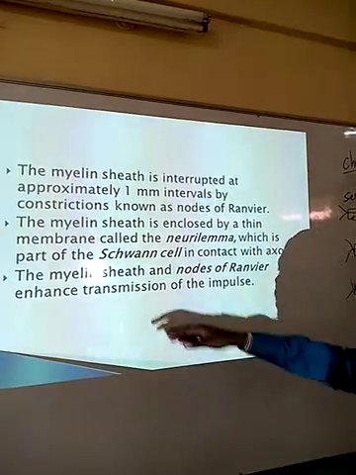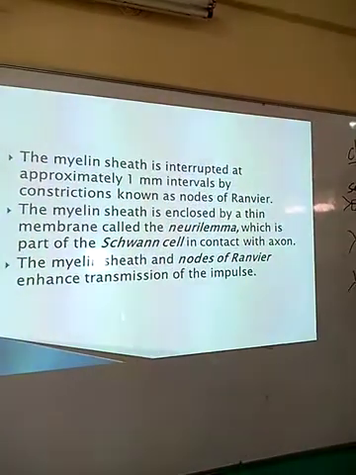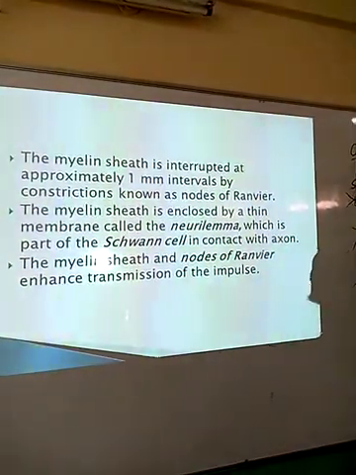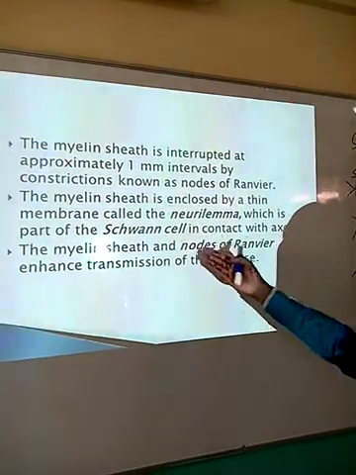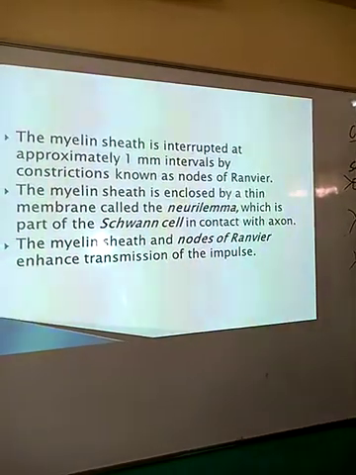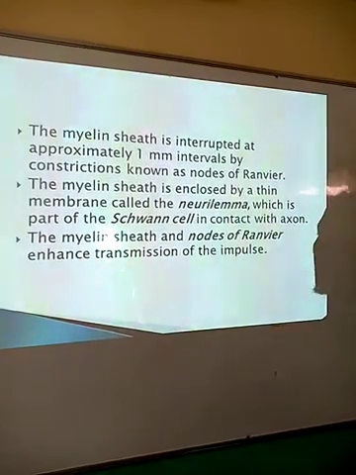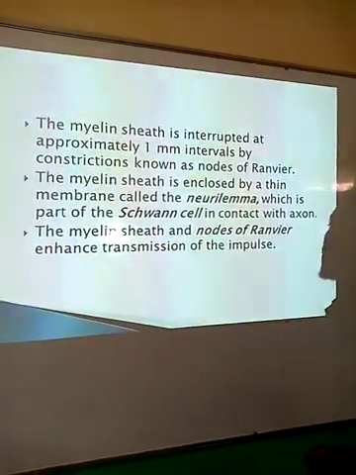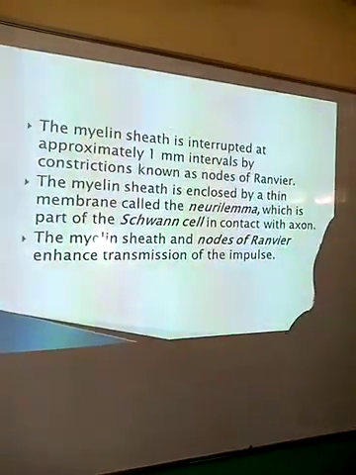The myelin sheath is enclosed by a thin membrane called the neurolemma. That neurolemma is important because it also insulates the cell. It is part of the Schwann cell in contact with the axon. So the myelin sheath and nodes of Ranvier enhance transmission of a nerve impulse.